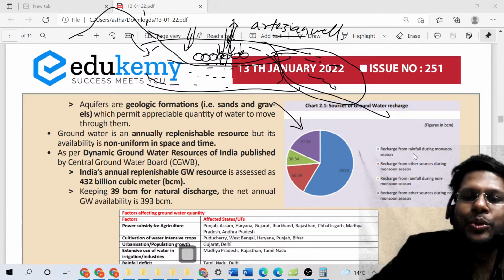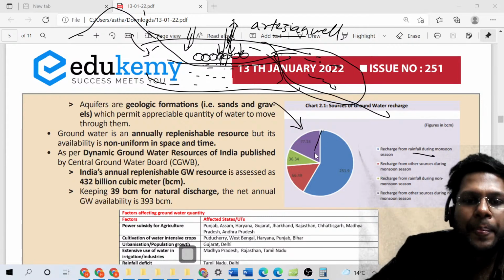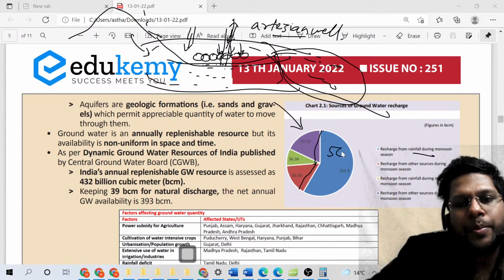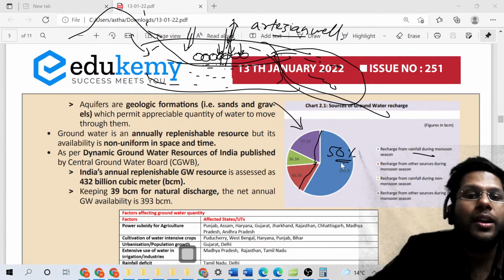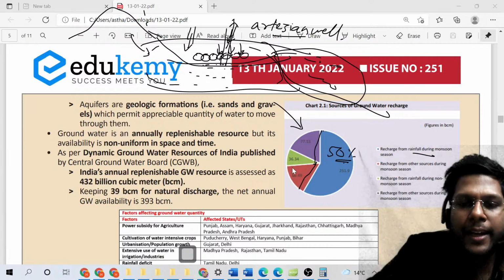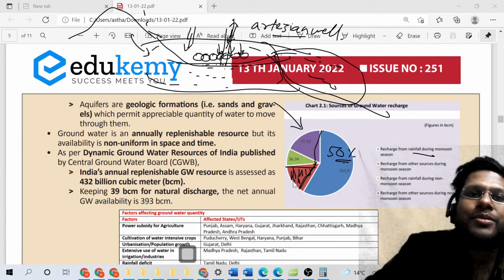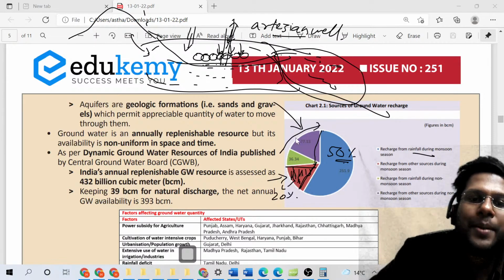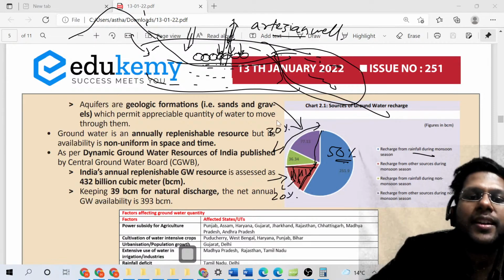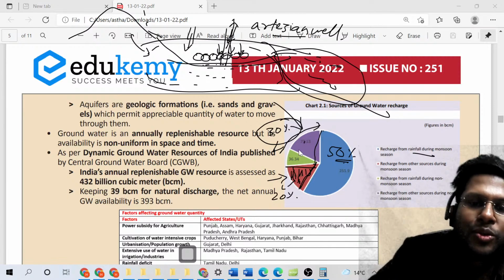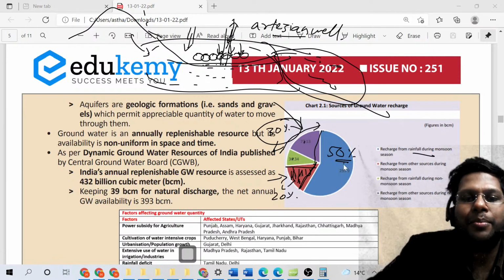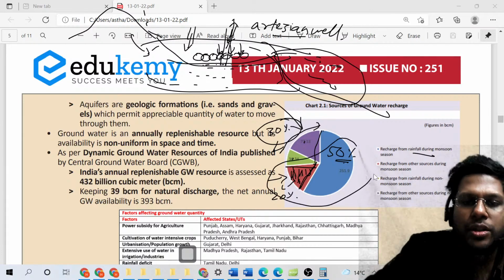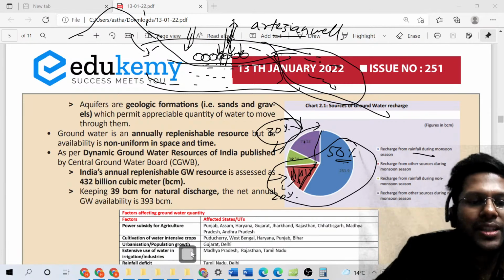One is through rainfall during the monsoon season. See, around 60%, or more than 50%, of water recharge is happening through rainfall in the monsoon season, and in the monsoon season through other means also. Other means apart from direct monsoon, there is recharge of water at maybe 20% levels, and the rest of the 30% is happening in the non-monsoon, non-rainfall period, whether through rainfall or through other means. So you see around 70% of recharge is happening in the rainy season or the monsoon season.